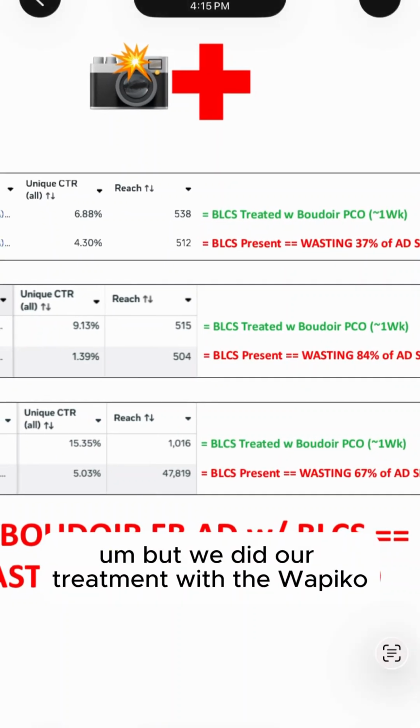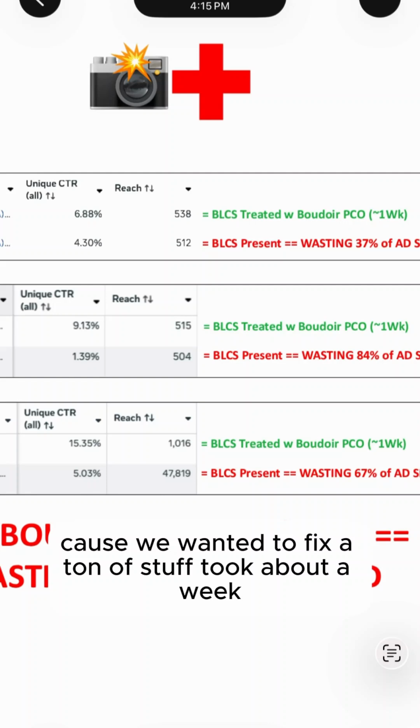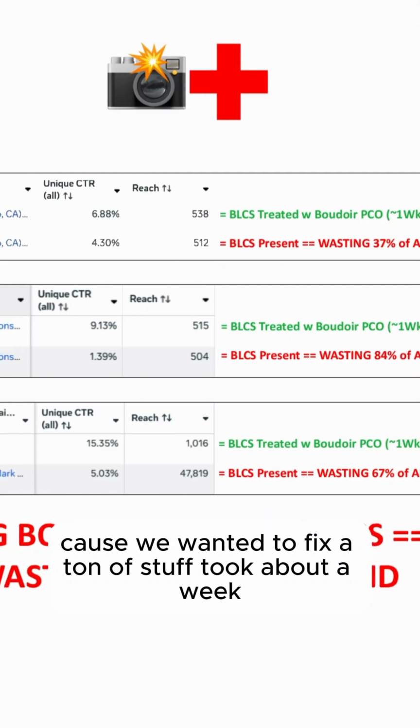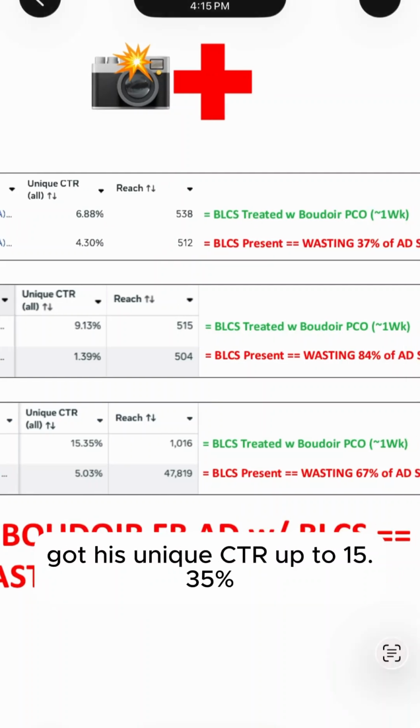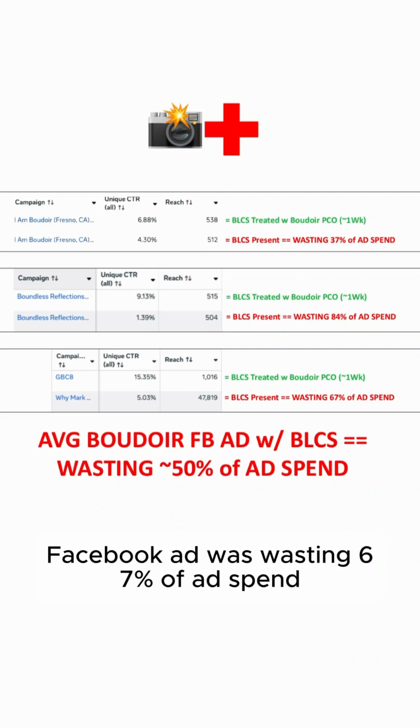But we did our treatment with Boudoir Pico because we wanted to fix a ton of stuff. Took about a week, got his unique CTR up to 15.35%. So we found out the original Boudoir Facebook ad was wasting 67% of ad spend.